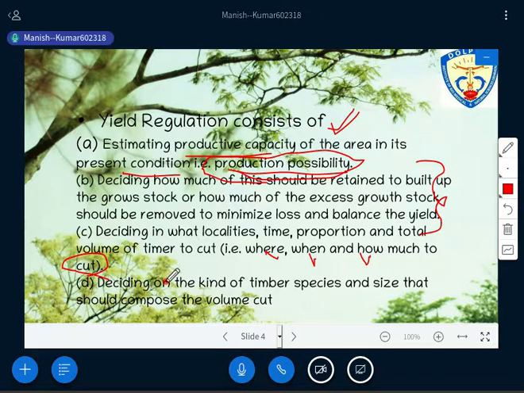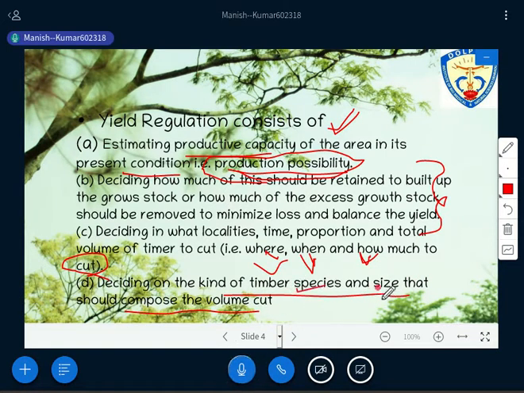So first you have to decide the locality. You also have to understand another way. If you go for the technicalities that you people have already studied, the rotation, isn't it? I hope you have understood that. In the rotation, so this locality here also means rotation. In which rotation cycle you have to make the harvesting procedures. Is it okay? So where, when means time frame, and how much means the amount or the volume that needs to be harvested.